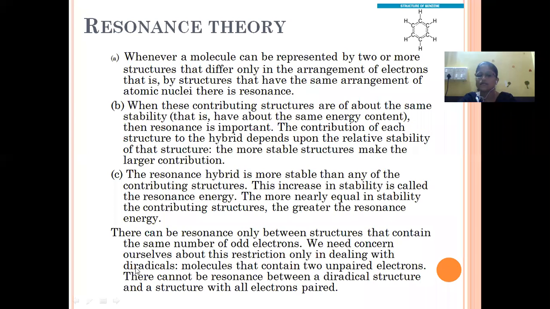Though all these compounds are aliphatic in nature, they must contain the presence of odd electrons, and those are all diradicals. So these molecules that contain 2 unpaired electrons cannot show resonance. There will not be a resonance. See, the 2 unpaired electrons means those are all even in number. But the aliphatic compounds which have an odd number of electrons will give the resonance.